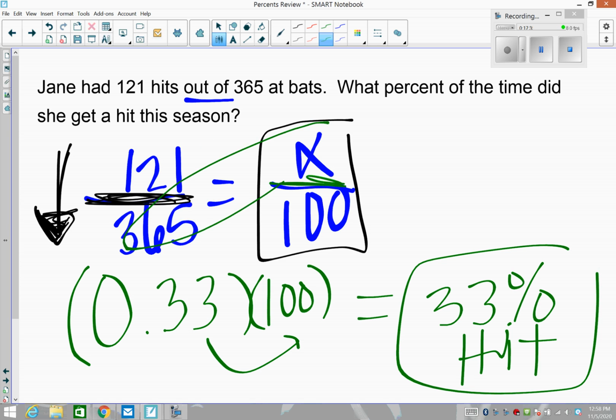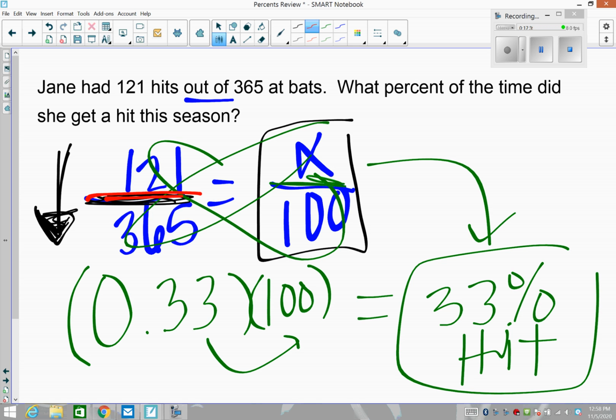So you could still do cross products. You're going to still get 33%, but the faster way, as I just stated, and I did show you that in the unit, is just to divide and then multiply by 100.